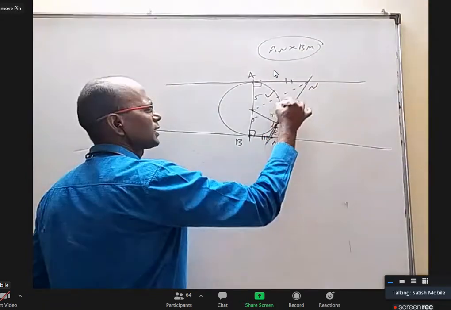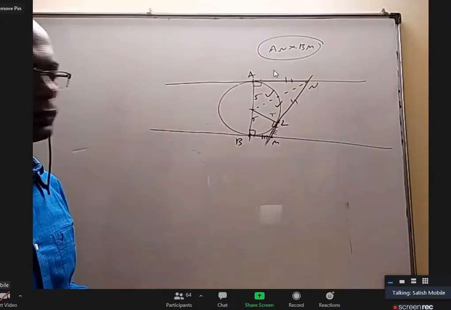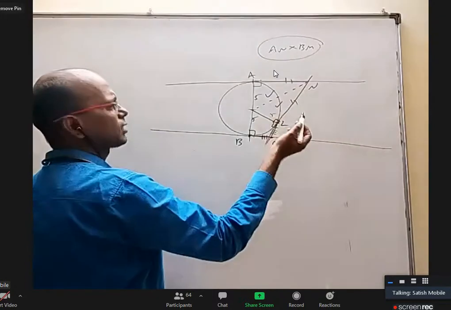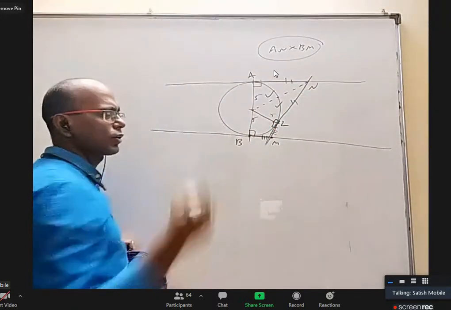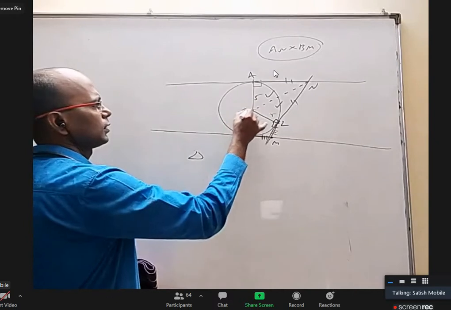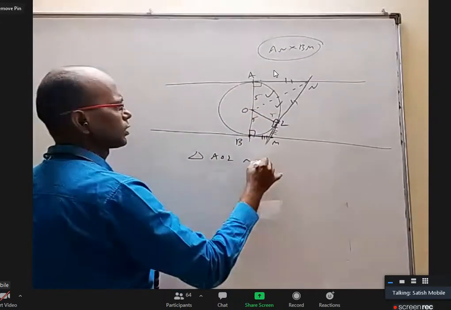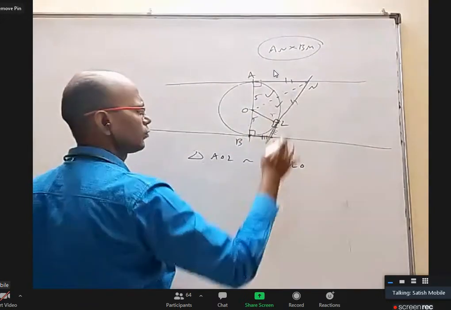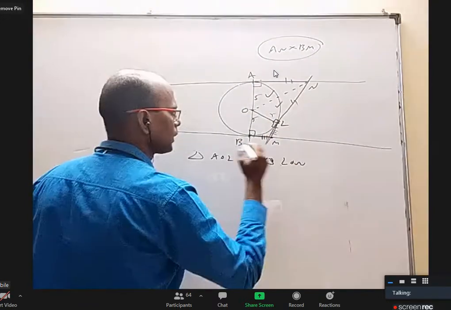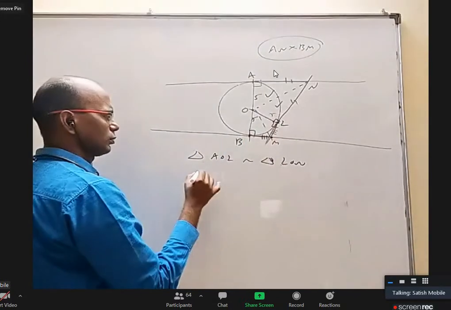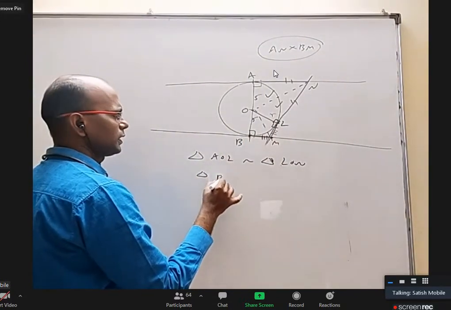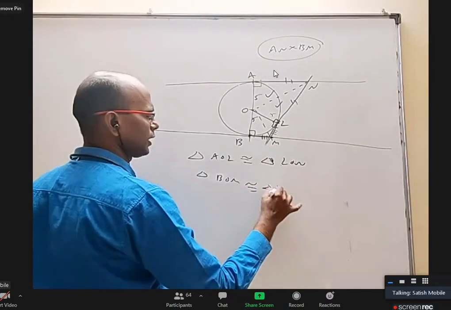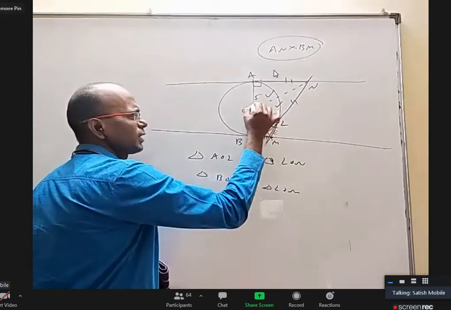Can I say this triangle and this triangle are congruent triangles? Yes, sir. Because of 90 degrees, a common side, and all sides are equal. Common side, this side. By SSS congruency, they're congruent. Triangle AOL is congruent to triangle NOL. Similarly, when you join these two, triangle BOM is congruent to triangle LOM.